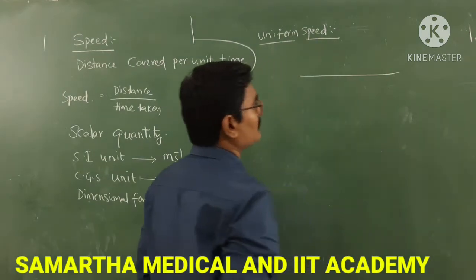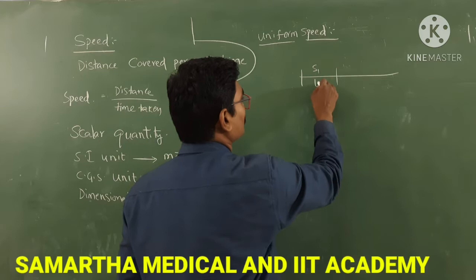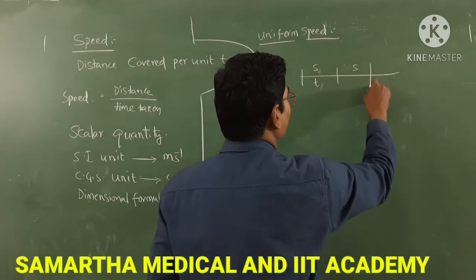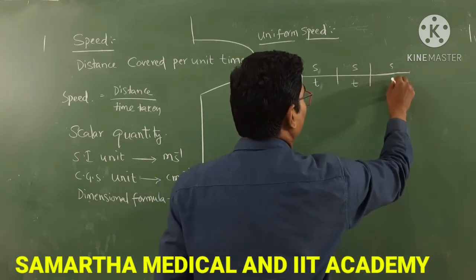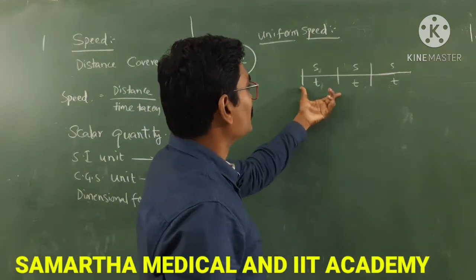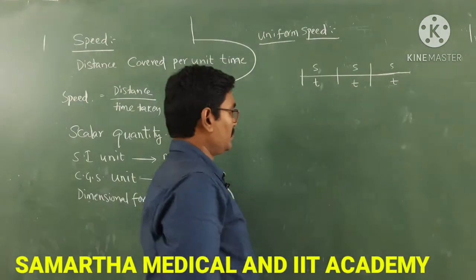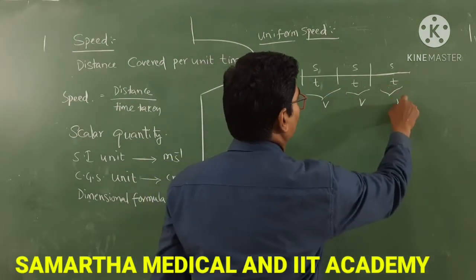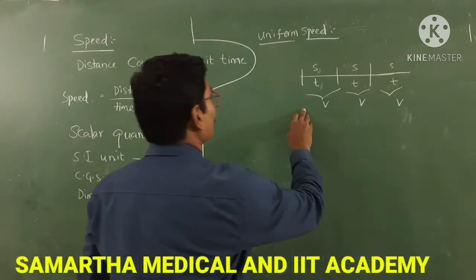If this is a path, and the body covers a distance s in time t seconds, the next distance s also in time t seconds, then we can say that the body is moving with uniform speed. So this is speed v, here also speed v. This is uniform speed.